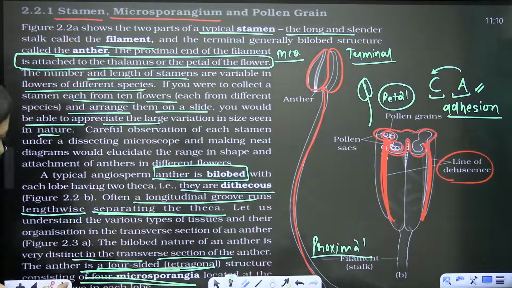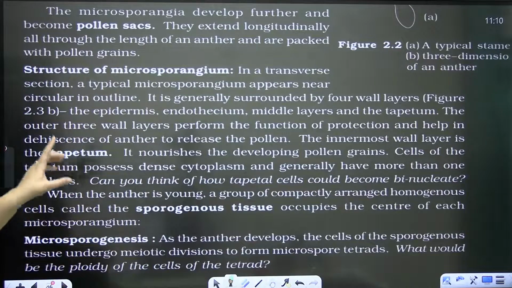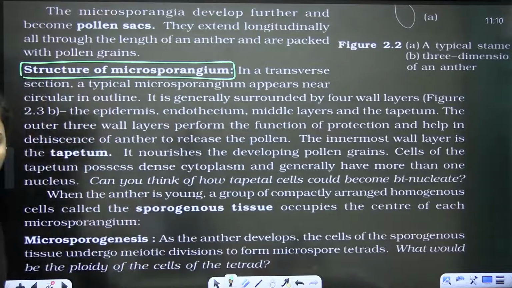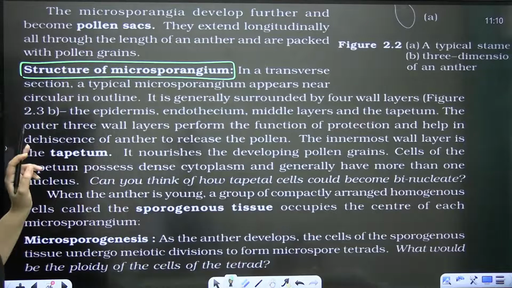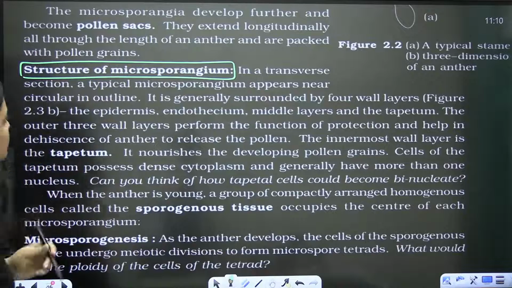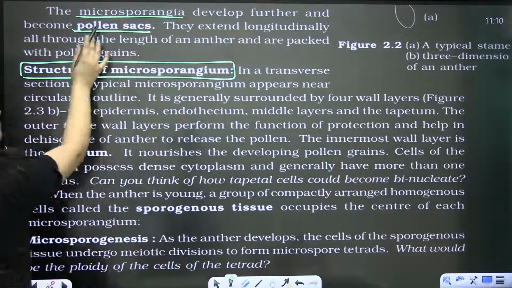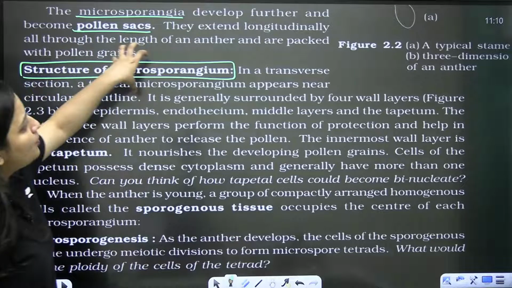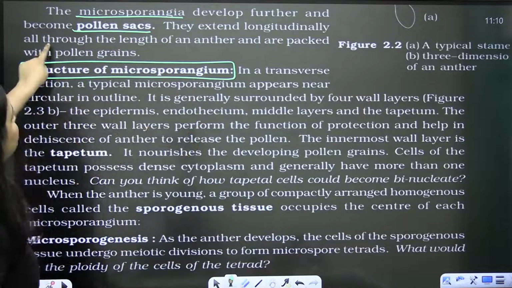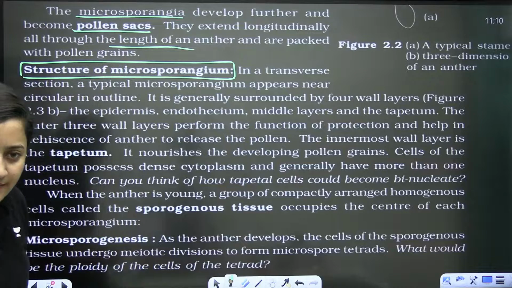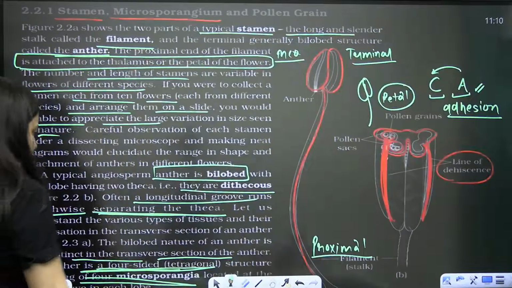Done. Each corner of each lobe. So that's what we need to discuss now. Now we will talk about the structure of the microsporangium, the most important topic. Clear? So this is what you can mark, that your microsporangia will develop further and form the pollen sac, and these pollen sacs extend longitudinally all through the length and are packed with the pollen grains. Fine. So that's our topic that we need to start now.